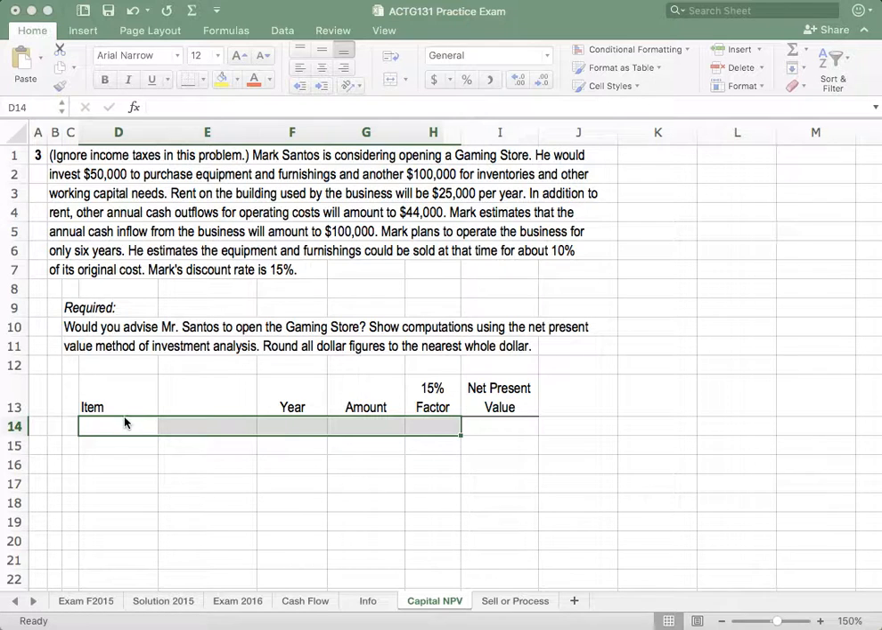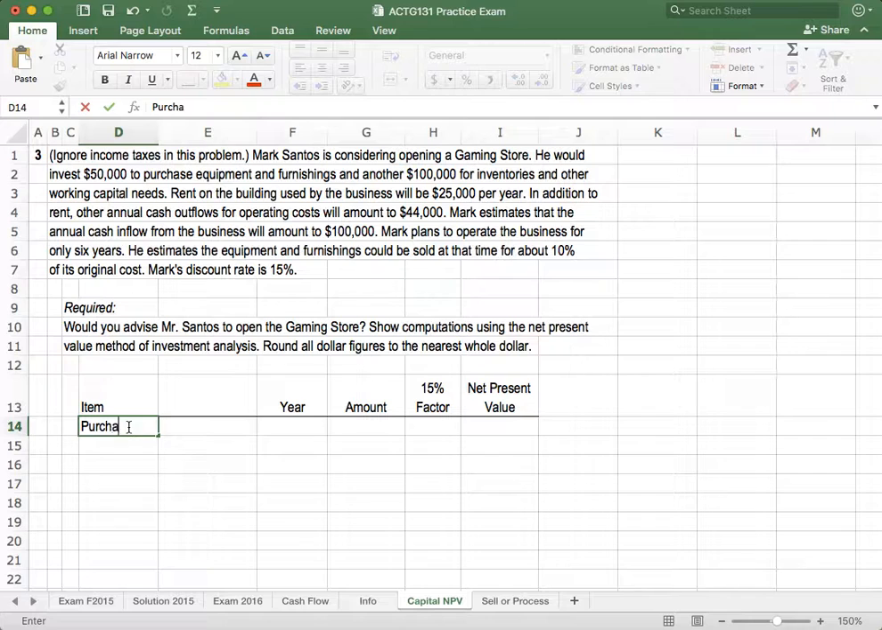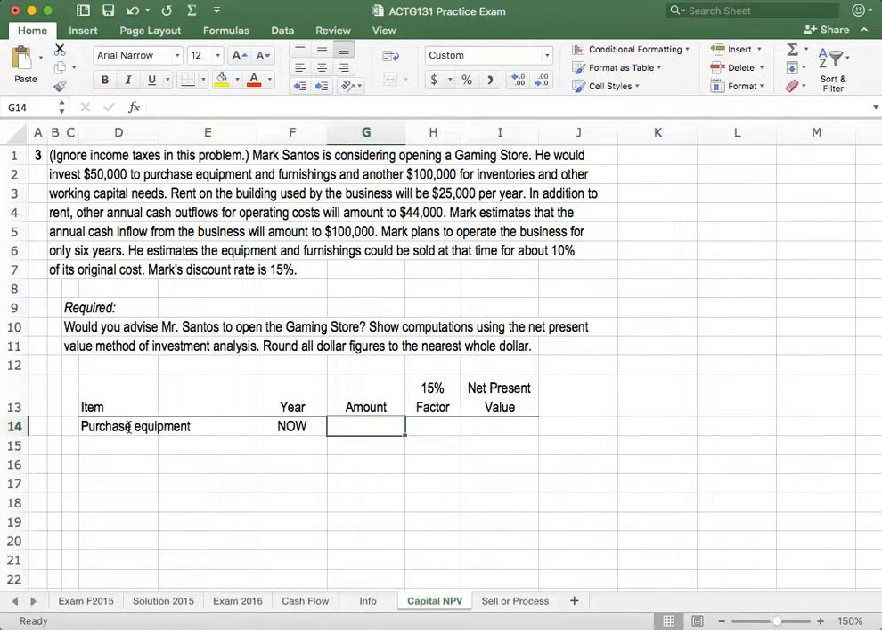So let's begin. I create a chart, and you can't find this chart in your textbook. They use a different type of model. I think this one is simpler. So purchase equipment. We're not receiving this in the future, actually, or paying it in the future. Actually, this is now. So this is where I put now, just so we know it's current.